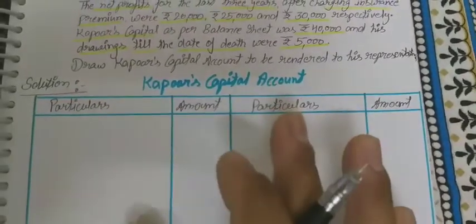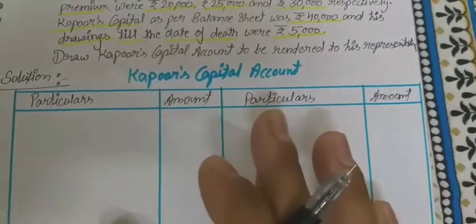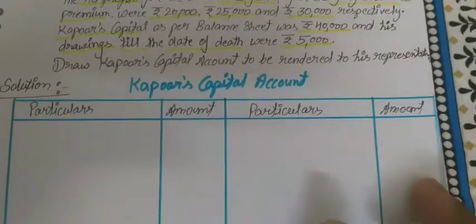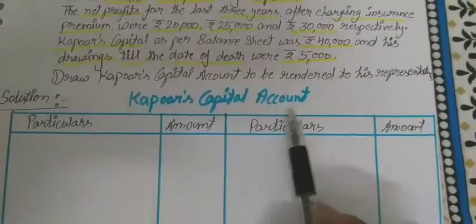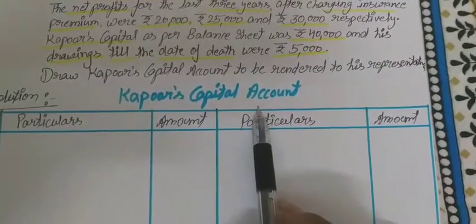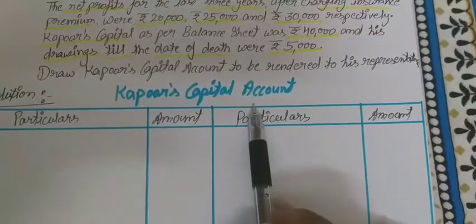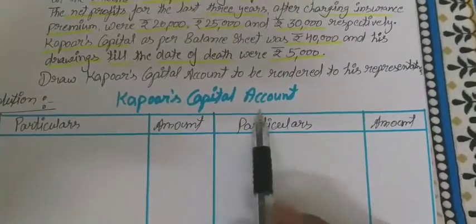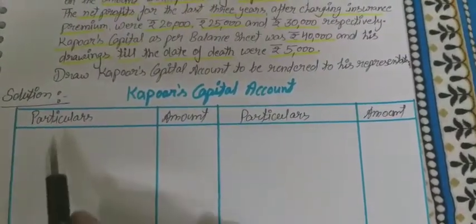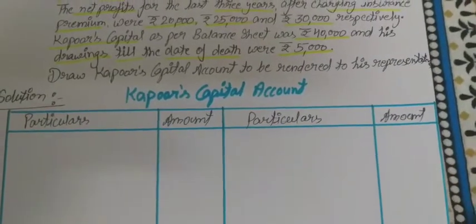If we are preparing the format for individual partner's capital account, then only the particular amount and the date we have to mention at the bottom of the partner's name, the date on which the partner died. So no need to prepare a separate column for the deceased partner's capital account.